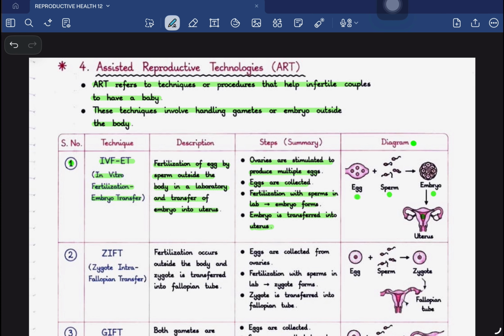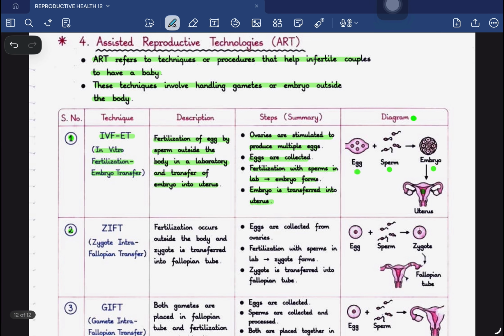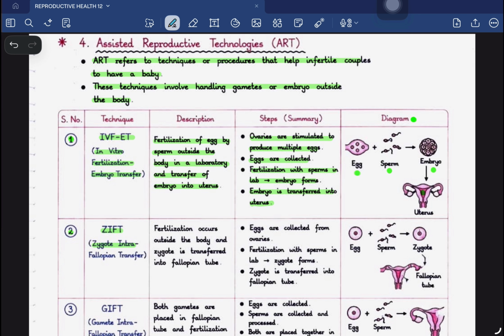The next process, number 2, is ZIFT, zygote intrafallopian transfer. So here we are transferring the zygote. Here we are not transferring the embryo. Here what we are transferring is a zygote, and zygote formation occurs where? It occurs inside the fallopian tube. That is why this transfer is done directly to the fallopian tube, and that is why the name is ZIFT, or zygote intrafallopian transfer. Here in this case, fertilization occurs outside the body, and the zygote is transferred into the fallopian tube.